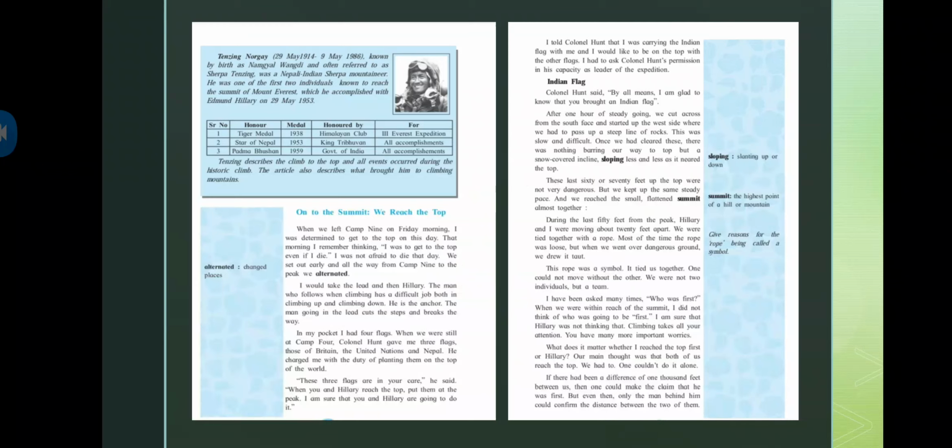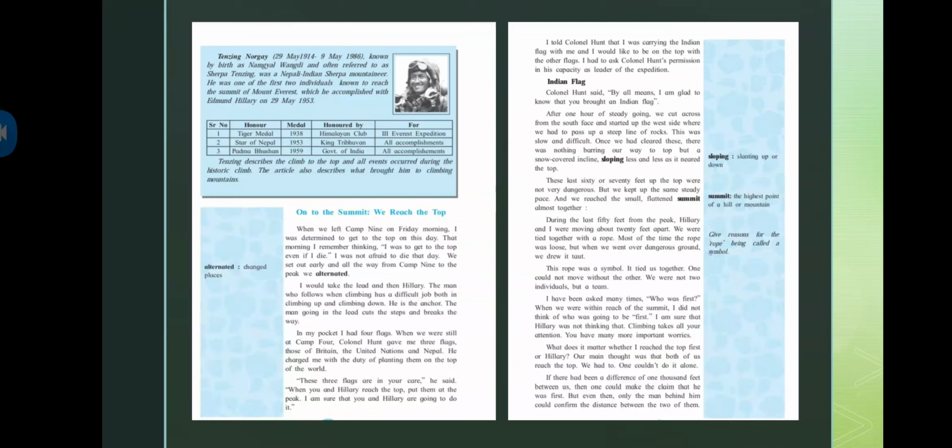What were the honors, basically, in which year he received the medal, by whom he has been honored, and for what purpose he has been honored. All the different details have been given here. The very first honor was the Tiger Medal that he received in the year 1938, given by the Himalayan Club, for the three Everest expeditions.